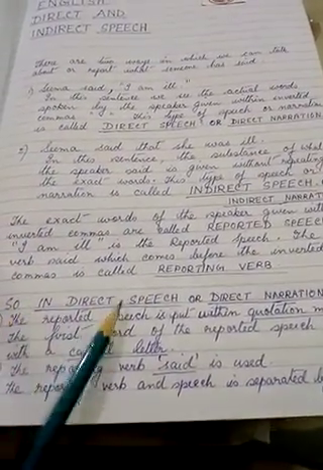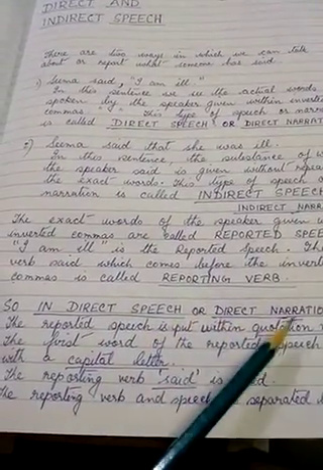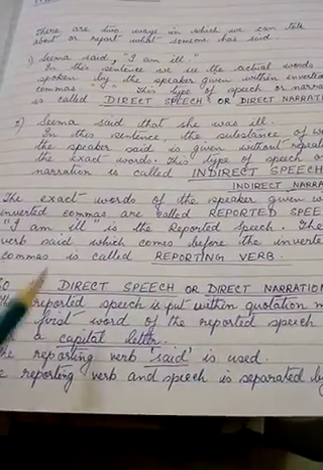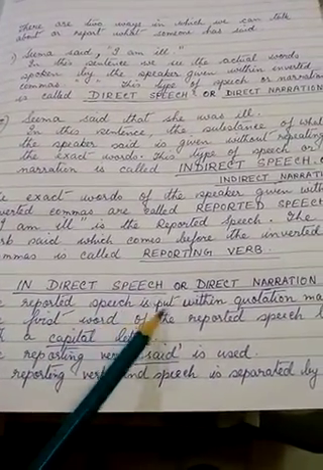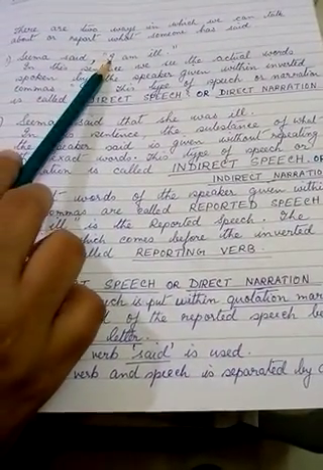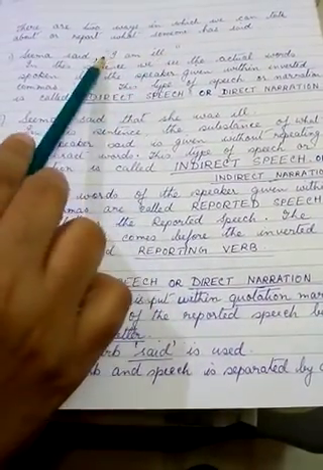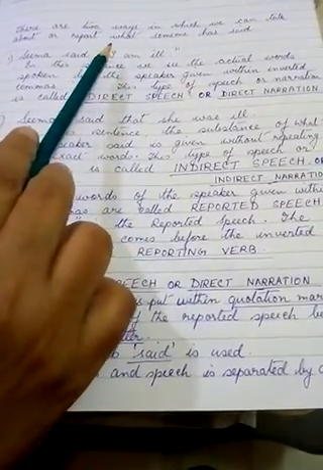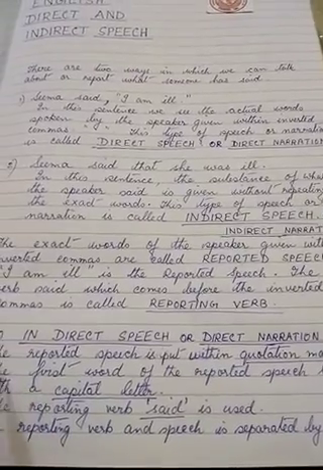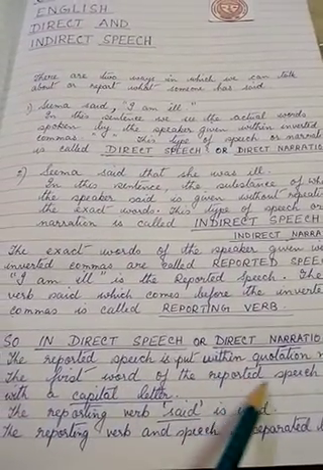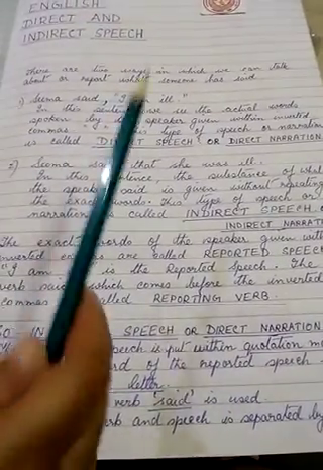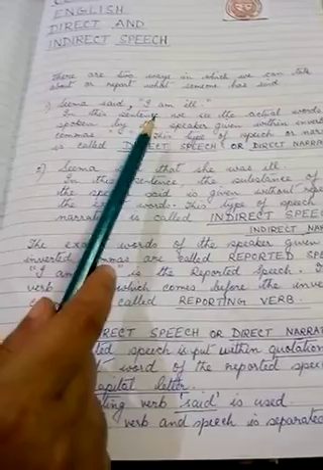In direct speech or direct narration, there are certain rules that we follow. The reported speech is put within quotation marks. Here this is the reported speech. As you see, this is written within quotation marks. "I am ill" is the reported speech. Secondly, the first word of the reported speech begins with a capital letter. Here "I" always begins with a capital letter.